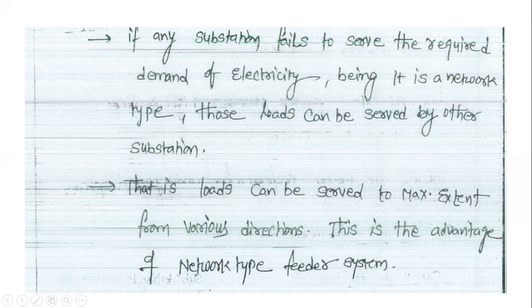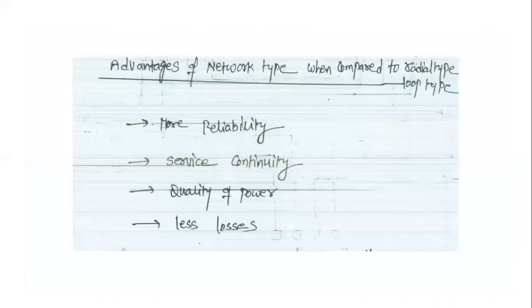This is the advantage of network type feeder systems.